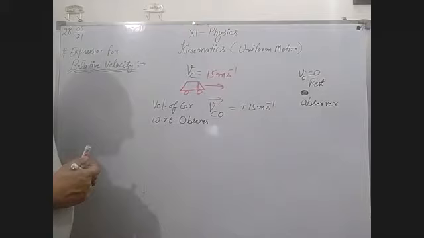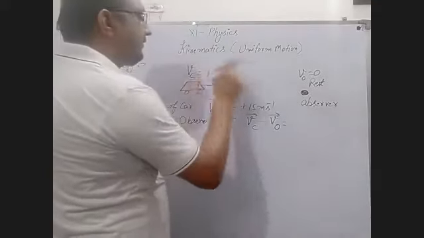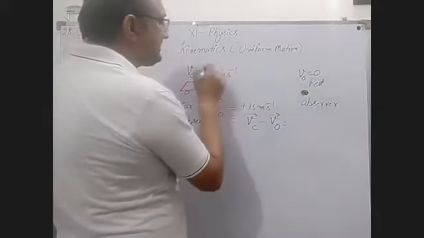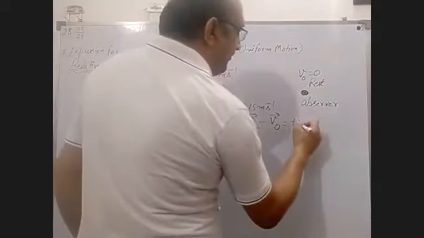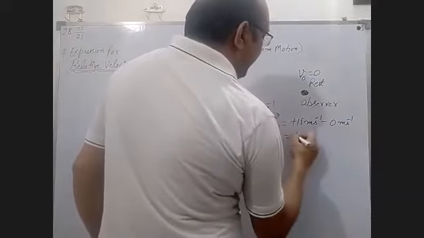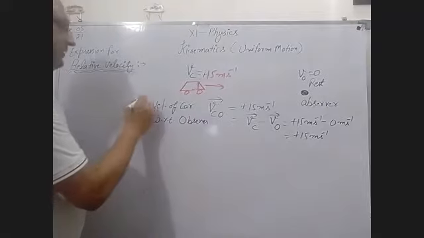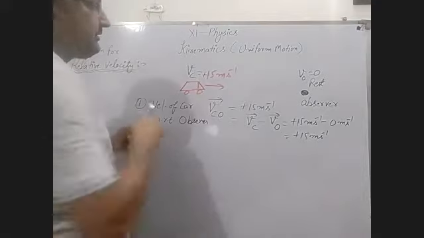And this can be calculated by the formula VC minus VO. In this way, you can calculate. This velocity is in the forward direction, the positive x-axis. That's why you have to take this one with a positive sign. Now, positive 15 meters per second minus 0 meters per second, and we get plus 15 meters per second.